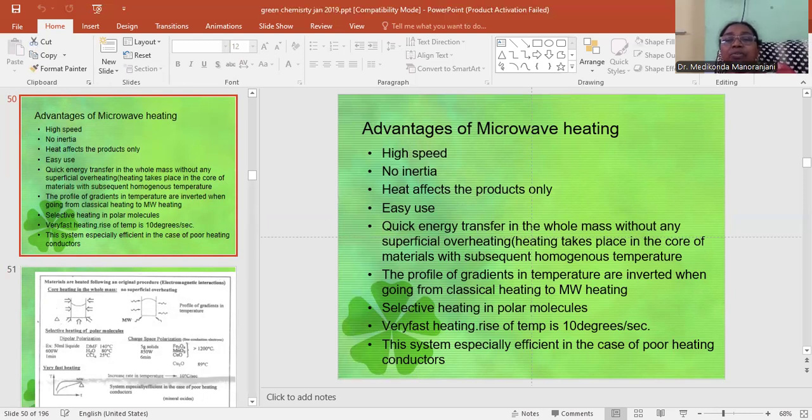Heat affects the products only. It is easy to use, with quick energy transfer in the whole mass without any superficial overheating. Heating takes place in the core of materials with subsequent homogeneous temperature. The profile of gradients in temperature is inverted when going from classical heating to microwave heating. Selective heating in polar molecules. Very fast heating. The rise of temperature is 10 degrees per second. This system is especially efficient in the case of poor heat conductors.